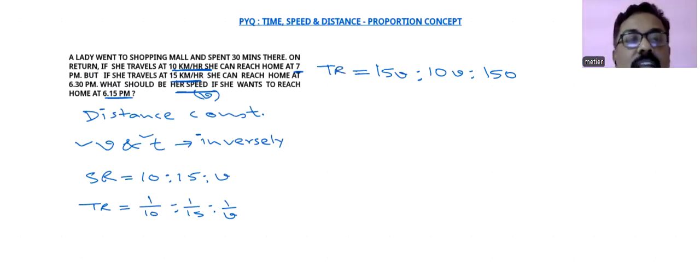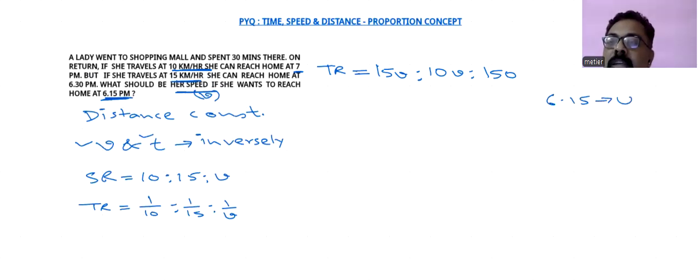Now we have to check it. If we go with this 6:15 p.m., this will be the earliest possible time she can reach home. So we can assume that this 6:15 p.m. will be her usual time. Now, if 6:15 p.m. is her usual time, and when she reaches at 6:30, we can directly say that she is 15 minutes late to reach home.